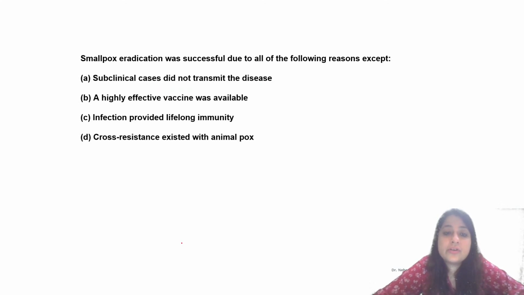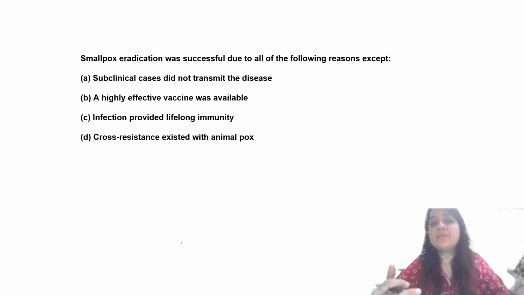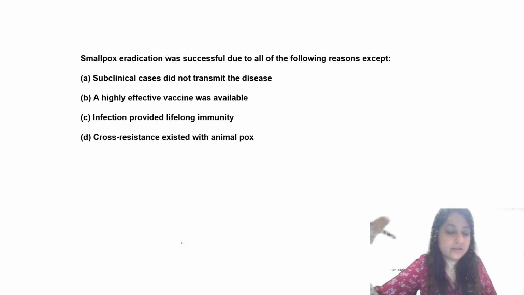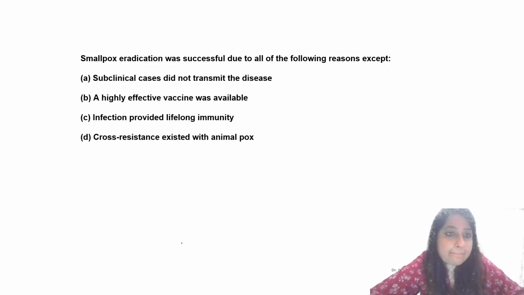Okay? So can you tell me the answer to this? Smallpox eradication was successful due to all of the following reasons except, why were we able to eradicate smallpox? Which is not the reason over here? Anybody can answer this? Subclinical cases did not transmit the disease. A highly effective vaccine was available. Infection provided lifelong immunity. Cross resistance existed with animal pox. Come on, what is the answer?